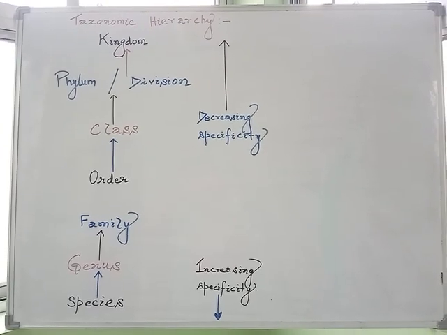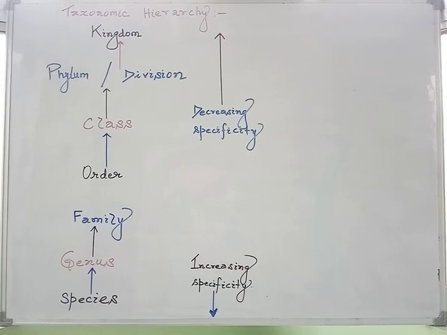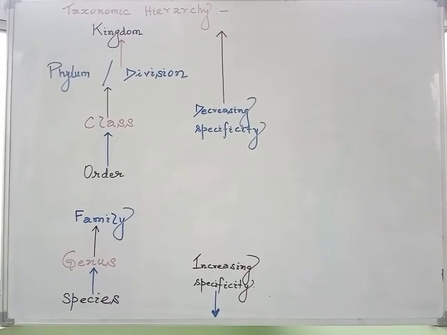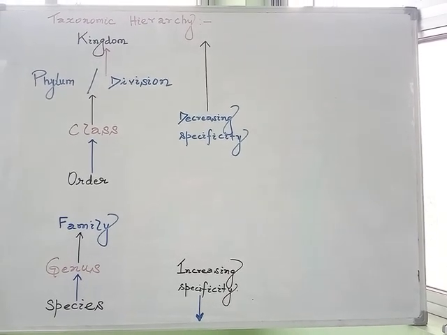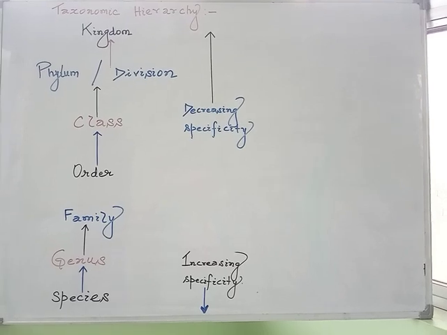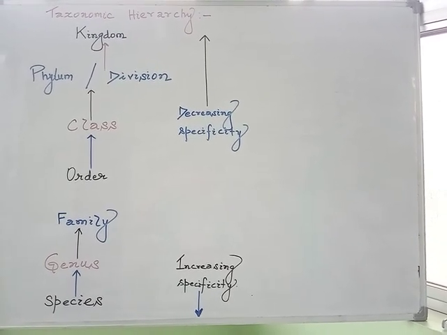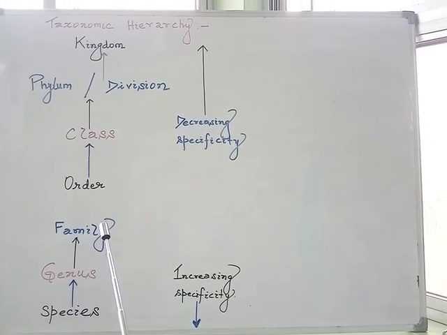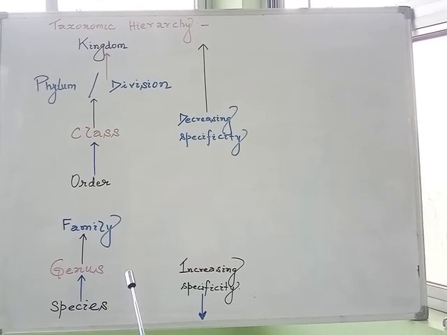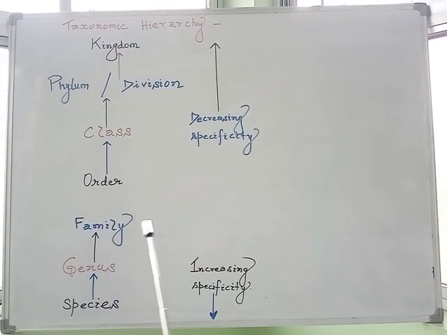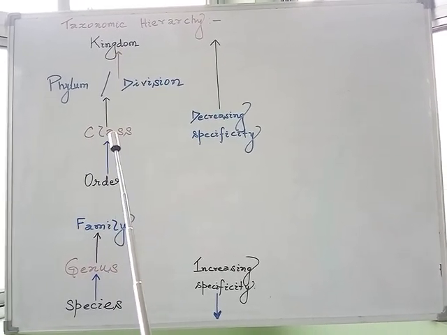Good morning, students. In the previous class, we started the topic taxonomic hierarchy. There, we discussed that the taxonomic hierarchy is the framework in which the taxonomic groups, called taxa, are arranged in a definite order from higher to lower categories, and each category or unit represents a rank, and it is called a taxon.